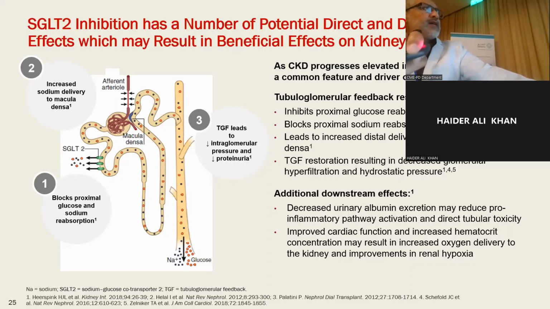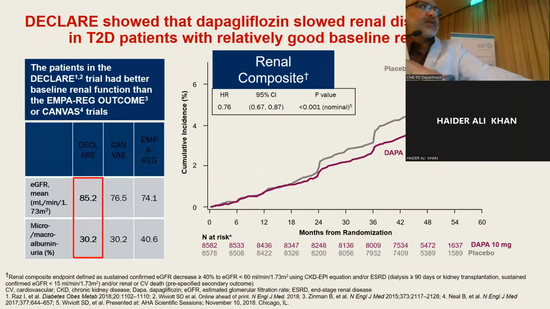And this reduction of the intraglomerular pressure is very important for reducing the progression of diabetic nephropathy, and at the same time decreasing the filtration and reducing proteinuria or albumin excretion. So patients with diabetic nephropathy will benefit from delayed progression and also reduced albuminuria, or even reversion of early stages of albuminuria in diabetic nephropathy.